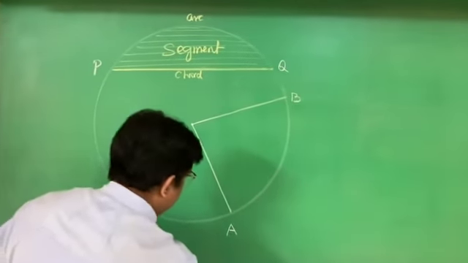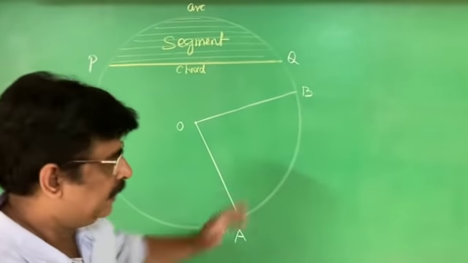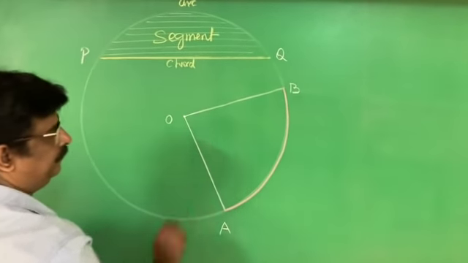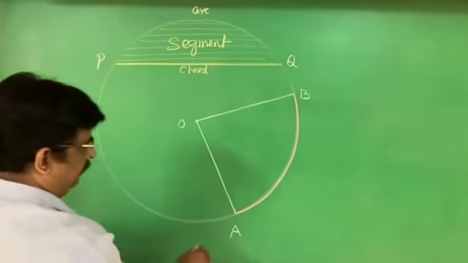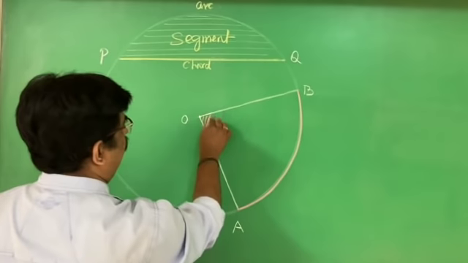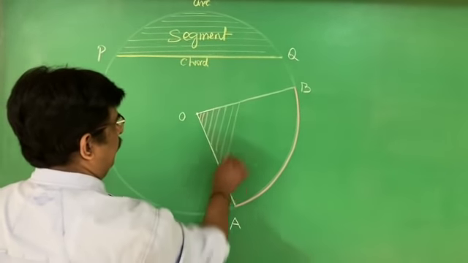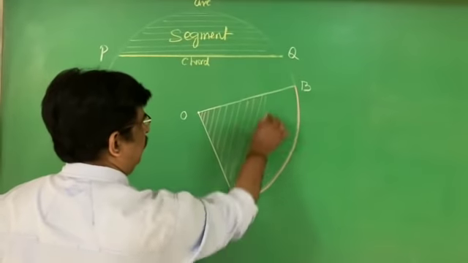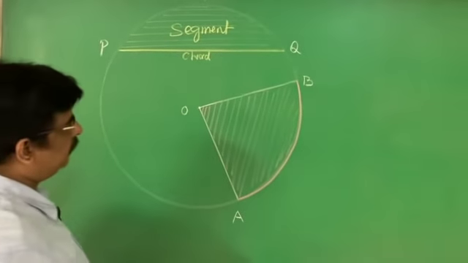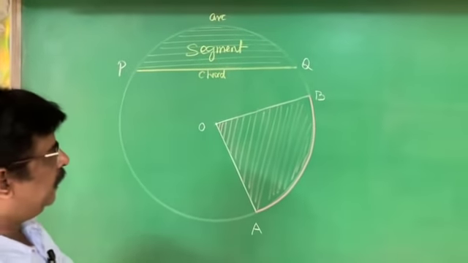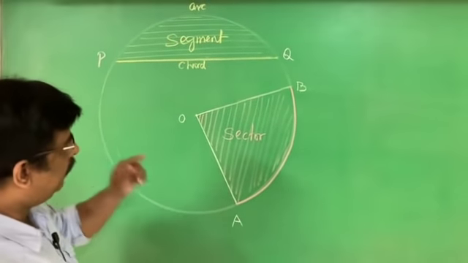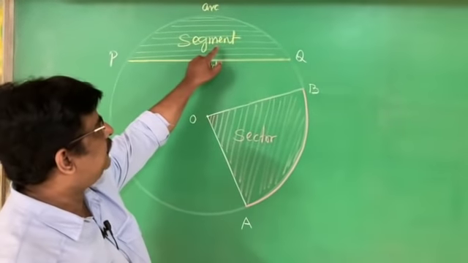Now see here. Here there is a region. This is an arc. AB is an arc. OB is a radius. OA is a radius. Therefore, here there is one portion. Do you think it is a segment? No, it is not a segment. It is called a sector. Now you should be able to understand the difference between a segment and a sector.